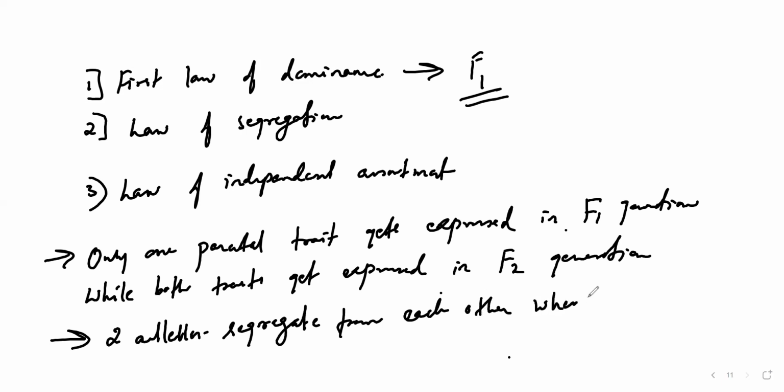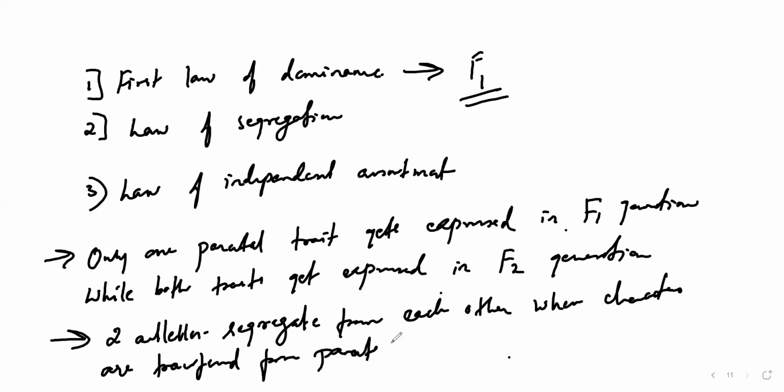When the characters are transferred from parents to offsprings, here reproduction plays a very important role because this happens during the reproduction. So hence whatever the dihybrid cross is there, that is applicable over here, that is in the law of segregation.